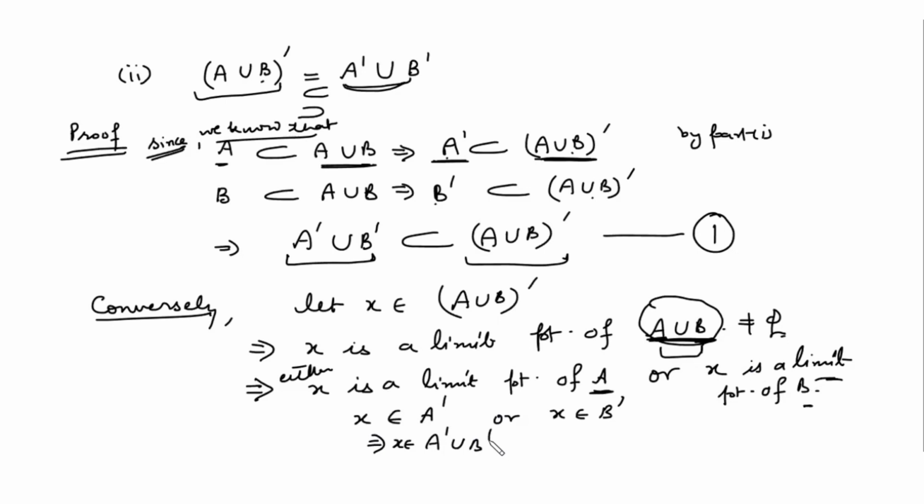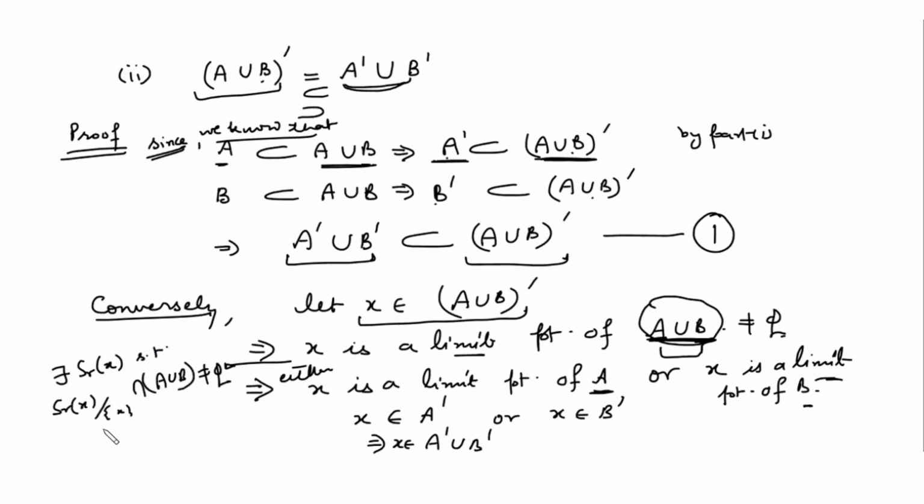Is it clear? Yes. You assume that x is a member of (A union B)', which means x is a limit point of A union B. So you can apply the definition over here. You will get an open sphere around x such that its deleted neighborhood intersection with A union B is non-empty.